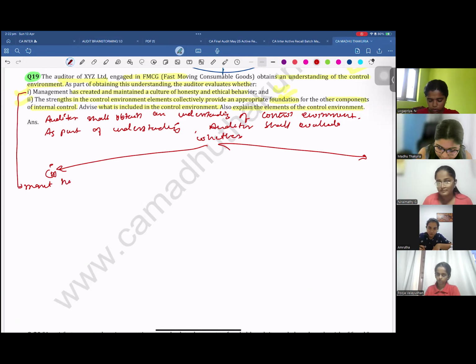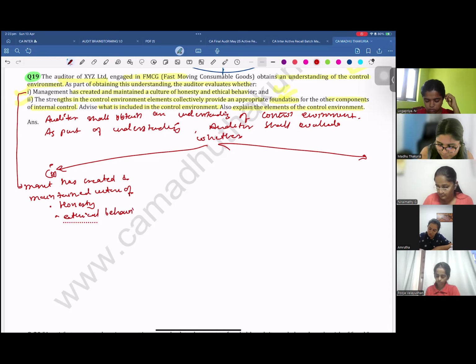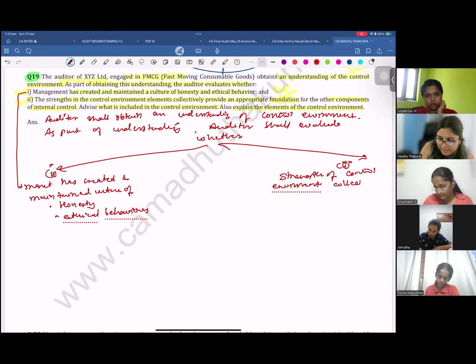Second, the strength of control environment elements collectively provides the appropriate foundation for other components.